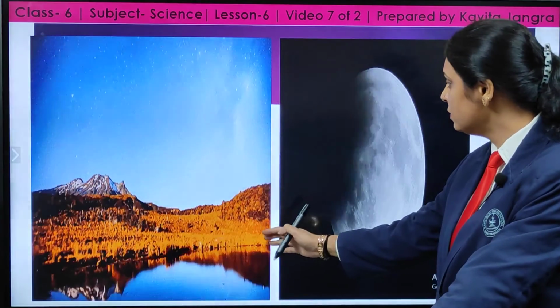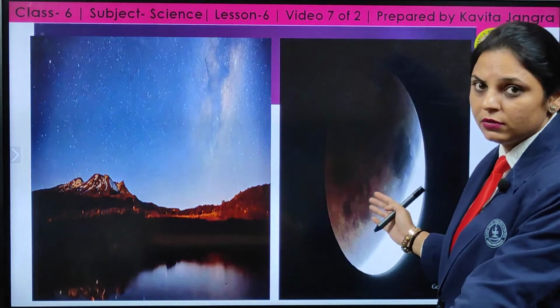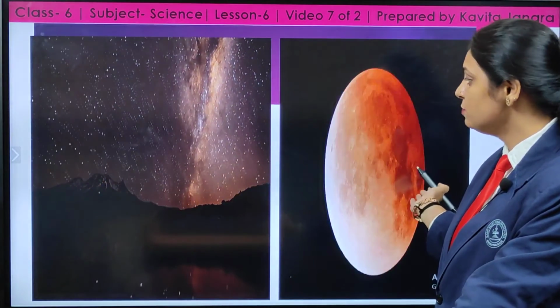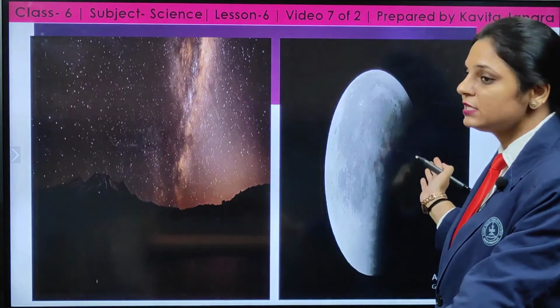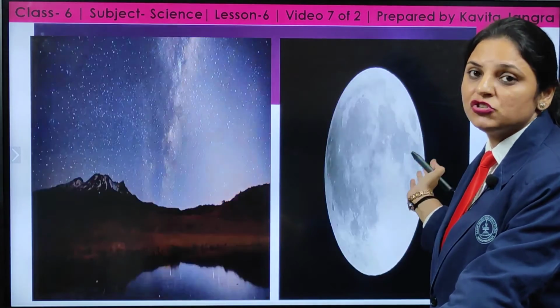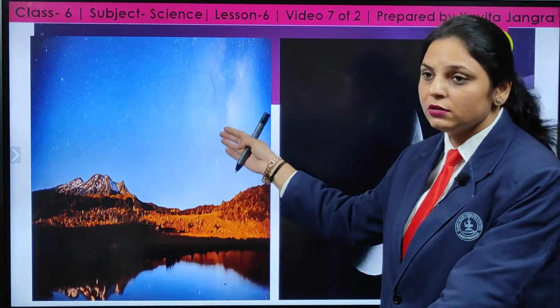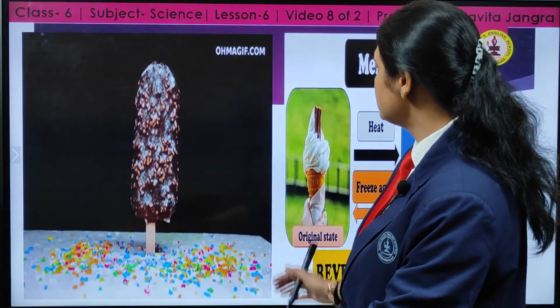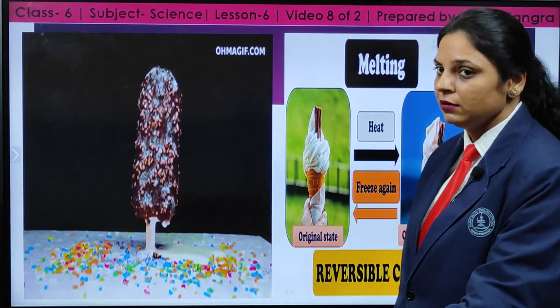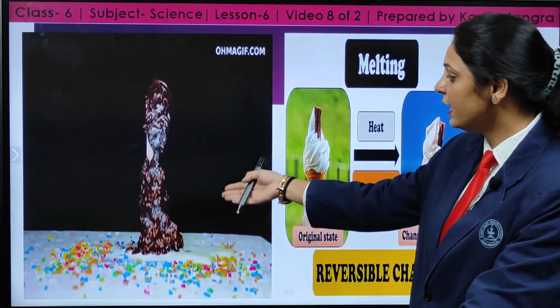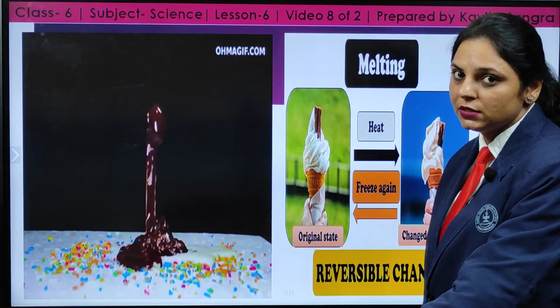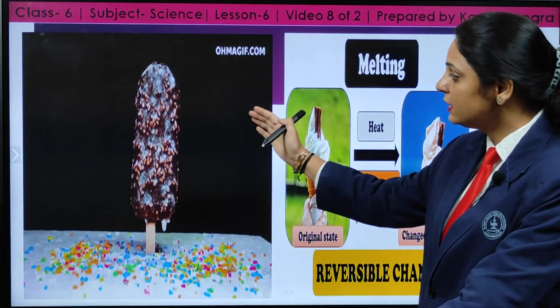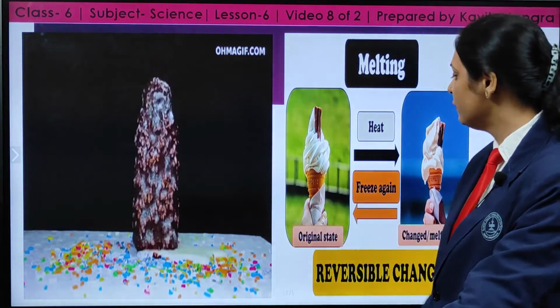You can see over here even the change in the shape of the moon, that you can observe each and every day, the size or shape is changed, and the color of the sky changes from day to night. Next is melting. Here is the melting of the ice cream, how it occurs. Here is a solid, that is freeze form, converted into the liquid form.